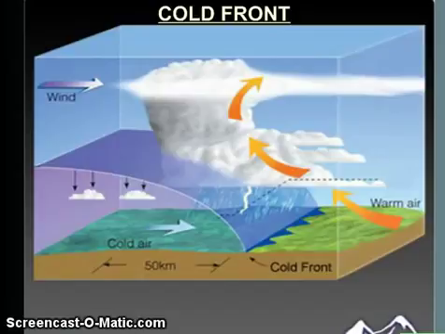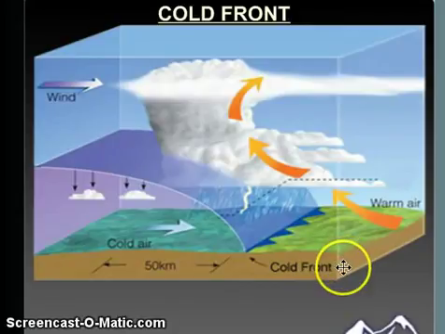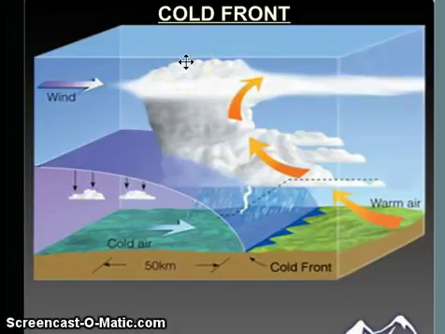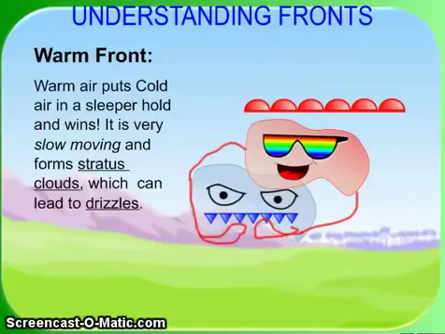And here's a real picture of what it may look like. Notice that cumulonimbus cloud. You can see that the cold air is trying to come toward the right, and it's winning. It's doing a great job. That warm air has no choice but to go up, up, up, up, up very quickly, and that's what produces that cumulonimbus cloud. All right. The next type of front is the warm front, and it's named warm front because now the warm air is going to win.